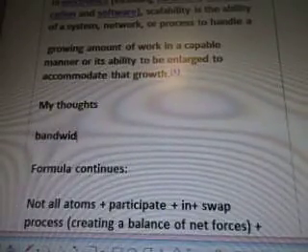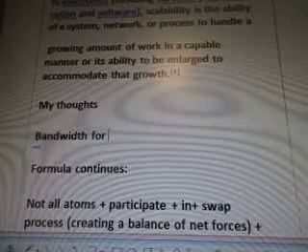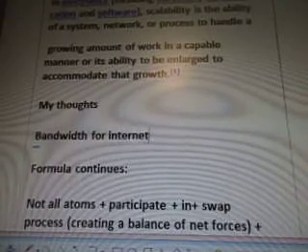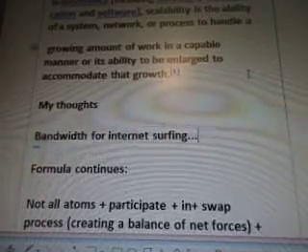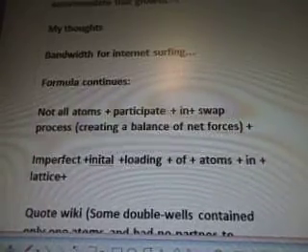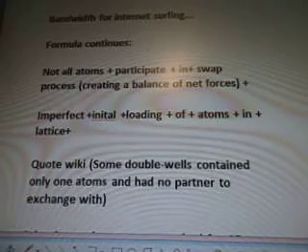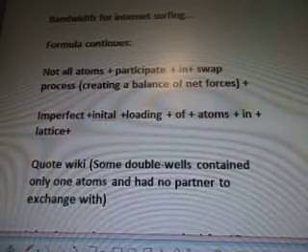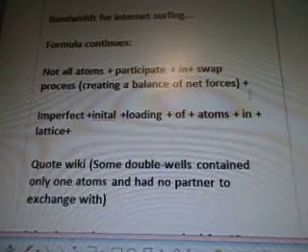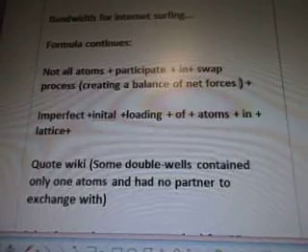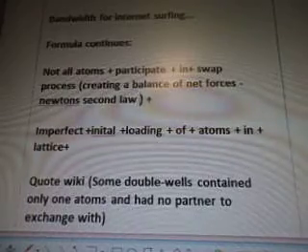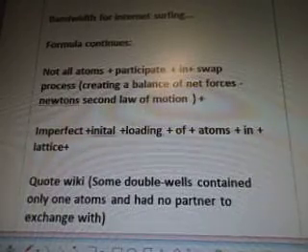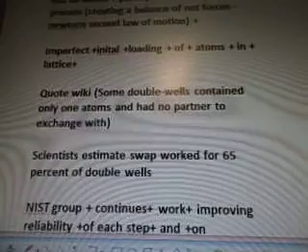Bandwidth for internet surfing. That's what it makes me think. So the formula continues. Not all atoms participate in the swap process, creating a balance of net forces, which would be, let's see, Newton's second law of motion, right? Second law of motion. Adding that in. Okay, so imperfect initial loading of atoms in the lattice.